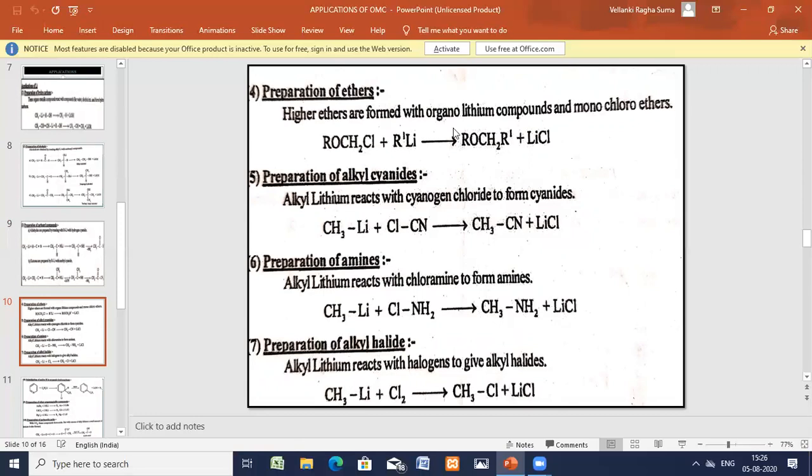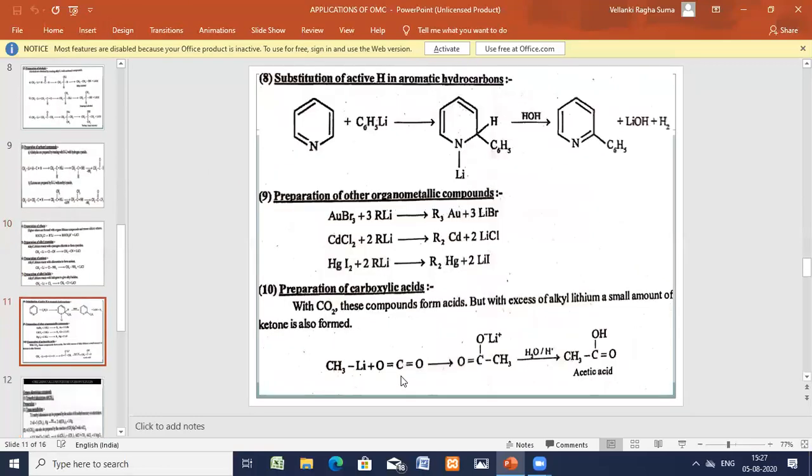Okay, so we have prepared the hydrocarbons. We have prepared the alcohols. We have prepared the carbonyl compounds. Next we'll prepare ethers. Okay, so ethers also have been prepared. Next alkyl cyanides we have prepared, amines we have prepared, and the alkyl halides we have prepared using alkyl lithium compounds. Now we'll see still 3 more applications.